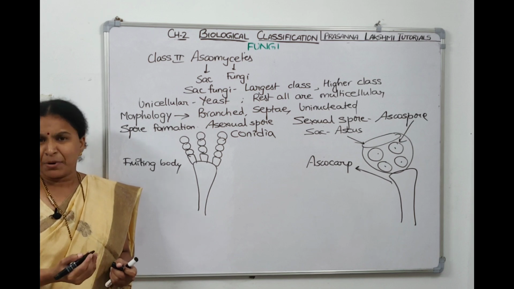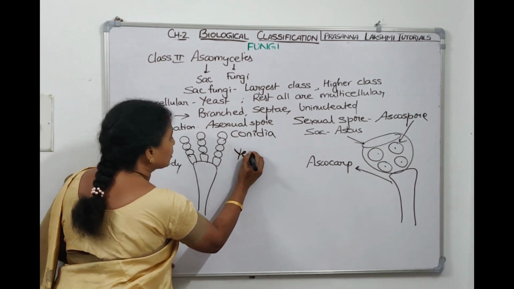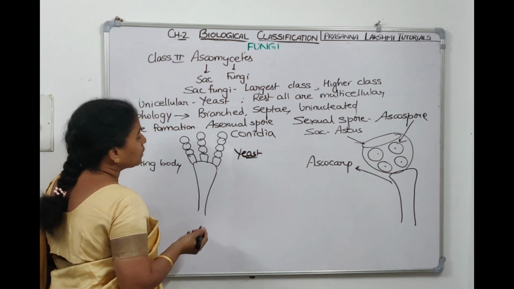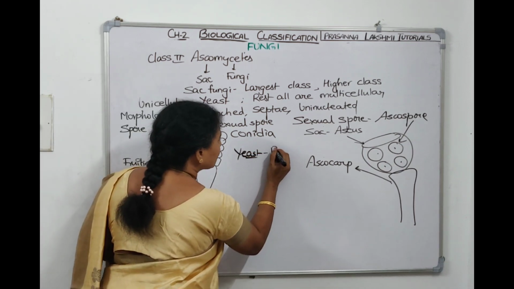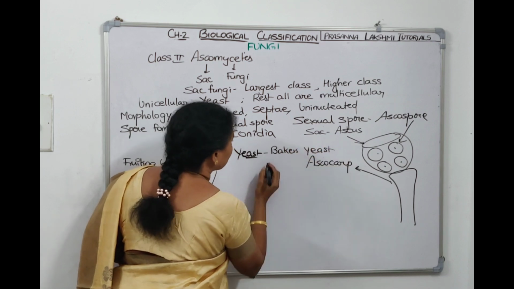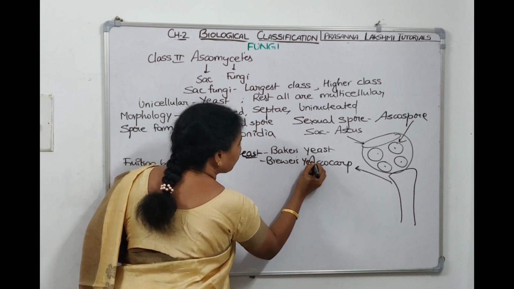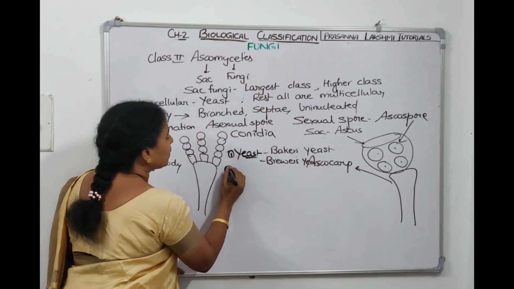Now if we have to see the examples, we have already seen the examples. The first example we wrote it is yeast, right? Now yeast, what is it, tell me. It is used in baking industry, so it is called baker's yeast. It is used in alcohol industry also, so it is called brewer's yeast also. This is one member.